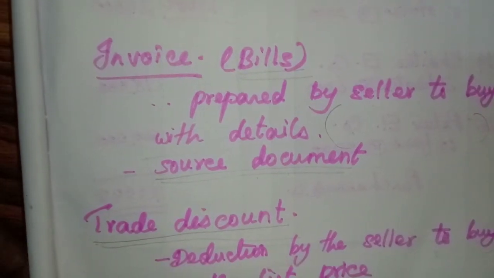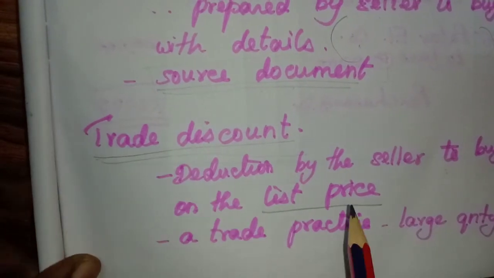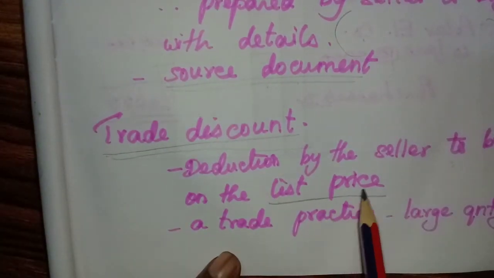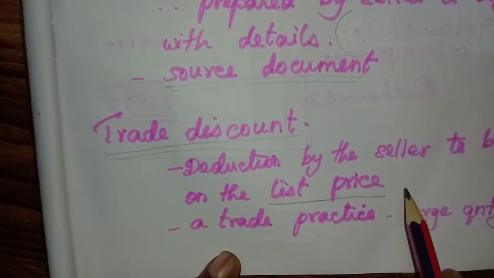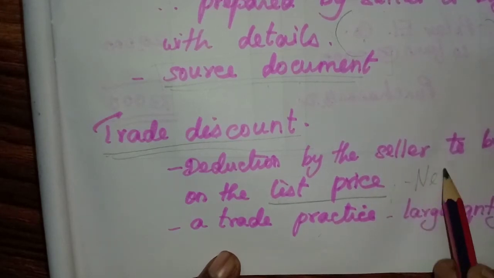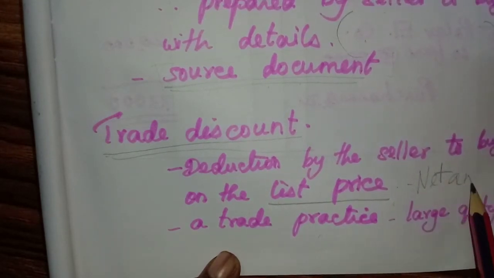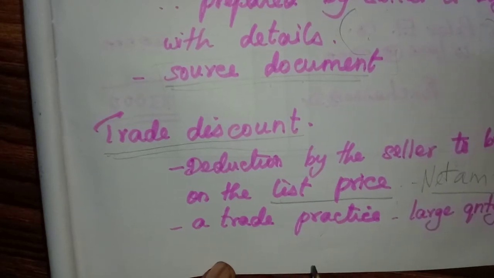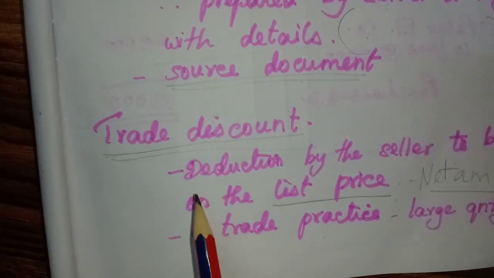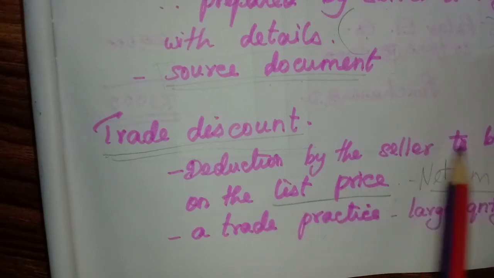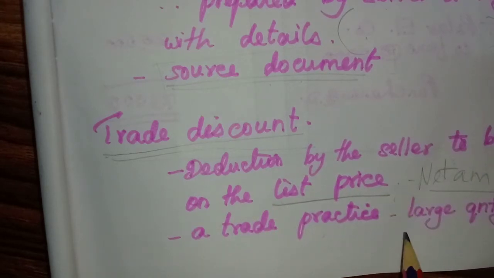Then we deduct that from the invoice price, and the net amount only will be shown in the invoice. That is called trade discount. The reduction given by the seller to the buyer on the list price. So the net amount will be shown in the invoice.